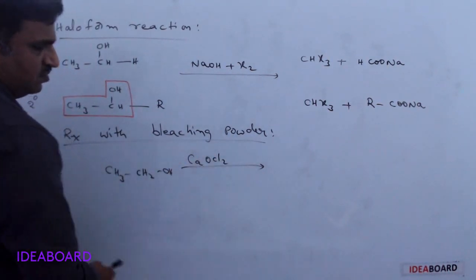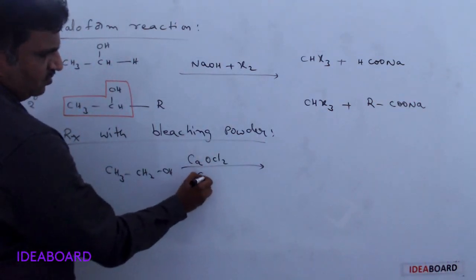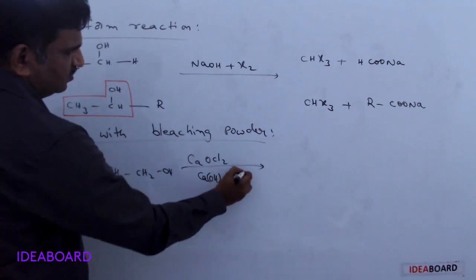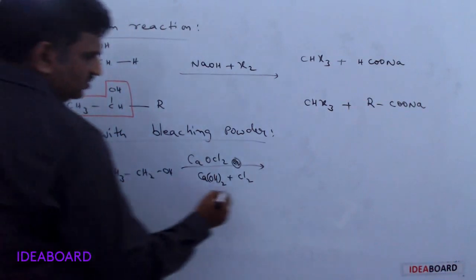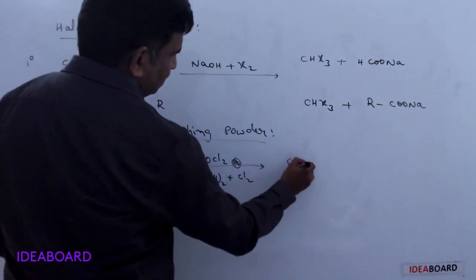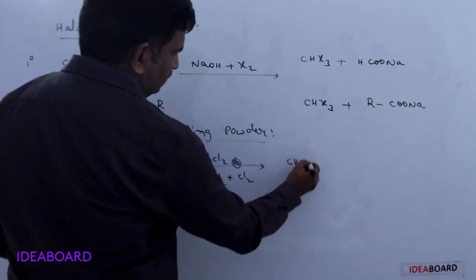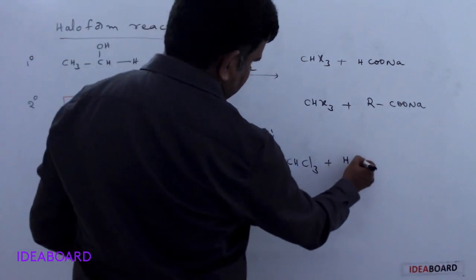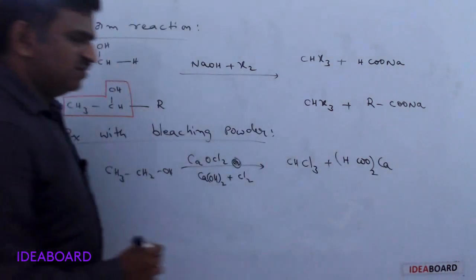Please remember that is CaOCl2, or we can take Ca(OH)2 plus Cl2 mixture. So either of these taken and this is converted to CHCl3 plus (HCOO)2Ca. That is the final products.